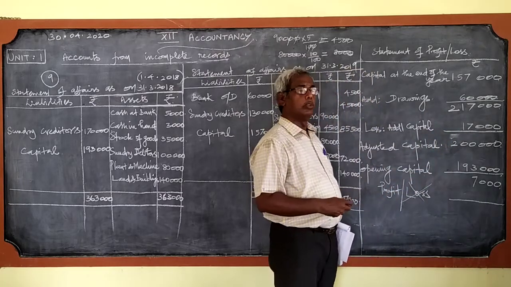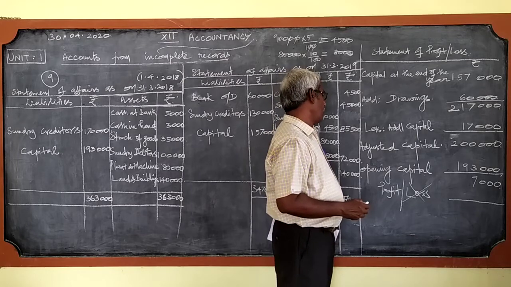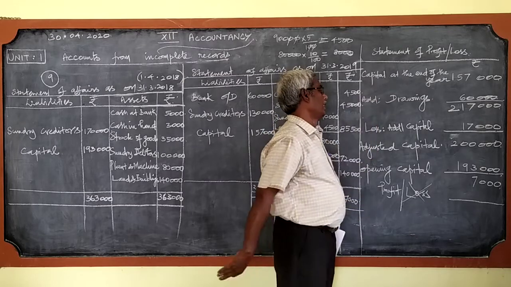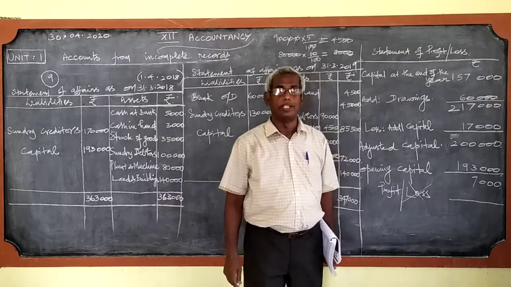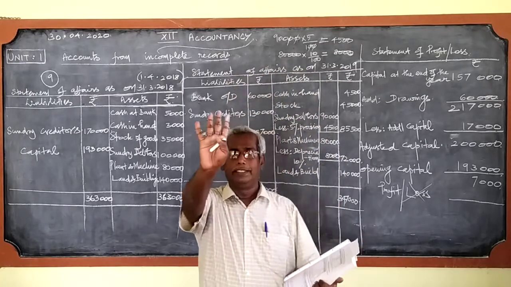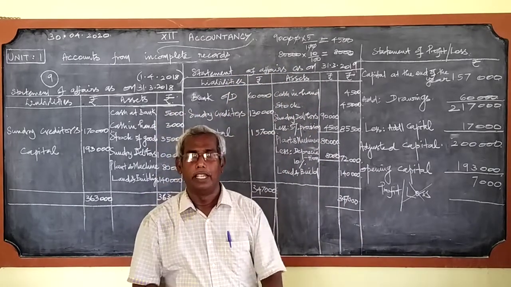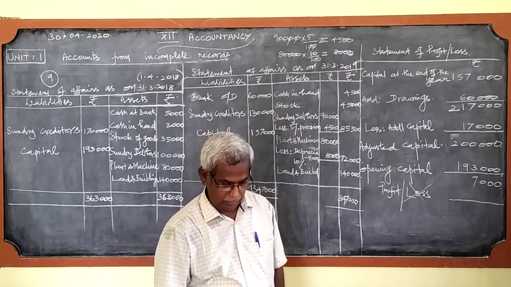Now we have minused opening capital from the adjusted capital. So this is 7,000. Once again, I repeat in a few seconds.